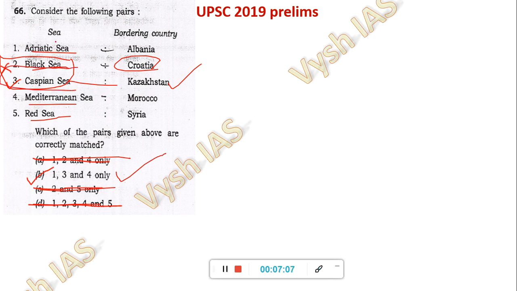If Adriatic Sea, Mediterranean Sea, and Red Sea are not asked till now, there is a potential that they can be asked in future. So when you are revising, please just make a table and write down the country names. Just Google Adriatic country bordering names. In Google, the first line will come. Copy paste it in your notes wherever you are putting, and just look at it before the prelims. It will be helpful. I am telling you, in the next 2 to 3 years, expect a question on Adriatic or Mediterranean or Red Sea.